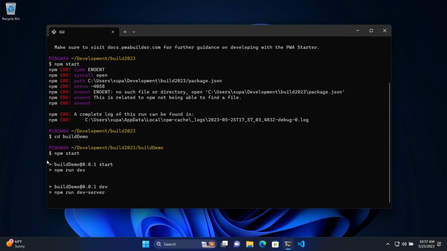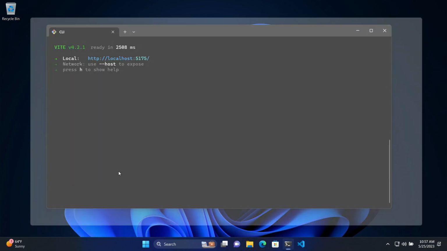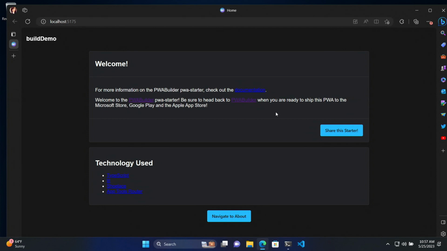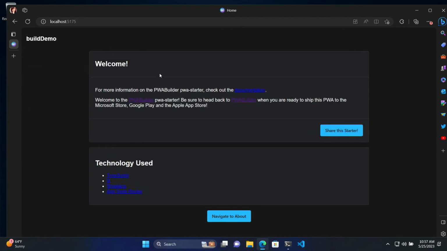Great. So behind the scenes, it's now popping up the dev server. You can see that we're using Vite to bundle. And it's opening up in a new port and showing up nicely in a dark mode browser, like we all like to see. And then here are some UI components that are already added to the screen for you. If you want to look at the technologies behind the scenes, you can click on these links to read their documentation. We've already set up navigation and a router behind the scenes, so you can go back and forth to different pages.